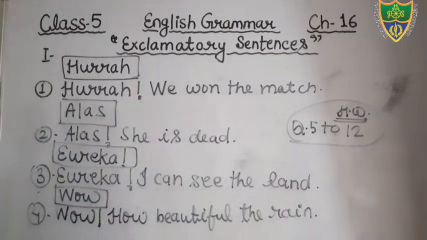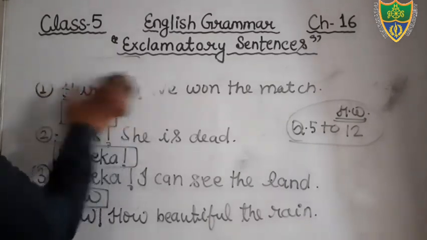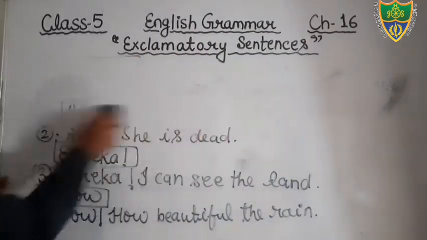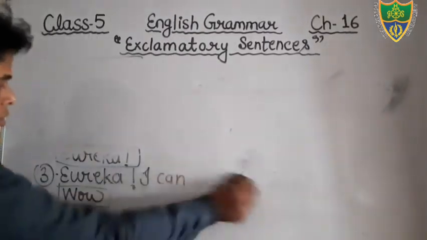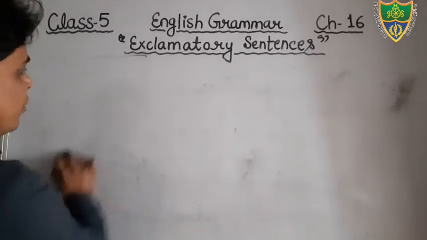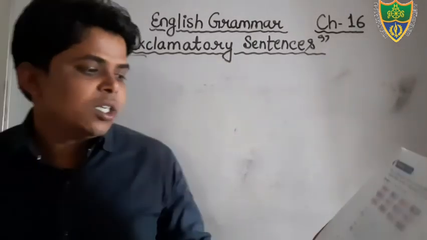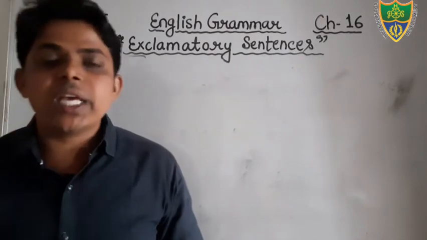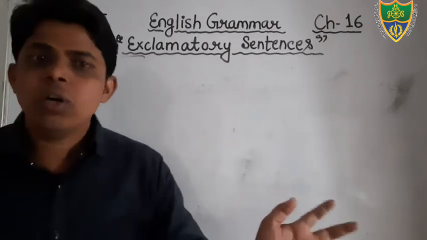Okay, students. So now come to the exercise number 2nd. Okay, students, I am going to erase it. I hope that you all have completed. Come to the next exercise. Exercise number 2nd. Just see what is the question. In the exercise number that is also given at the same page number, change the following sentences into exclamatory sentences. Dear students, assertive sentences are given, and you have to change these assertive sentences into exclamatory sentences.